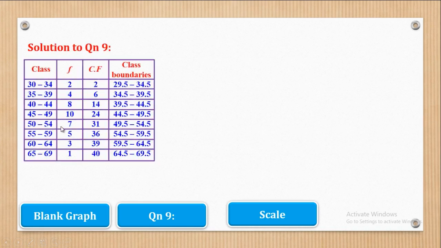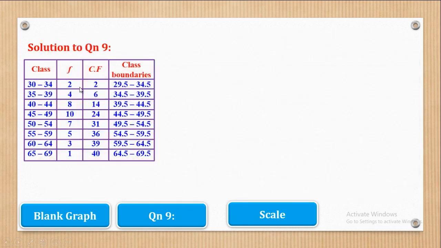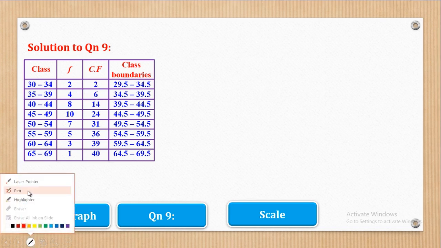So first of all, you have to draw your table and feed in, because for you to draw a cumulative frequency curve, you have to get the values of cumulative frequency and values of class boundaries, because an OGIVE is the graph of cumulative frequency against upper class boundaries. So you have to get the cumulative frequency by adding from the column of frequency, so 2 will be put here. Now this plus this will give me 6. I think let's show it here.